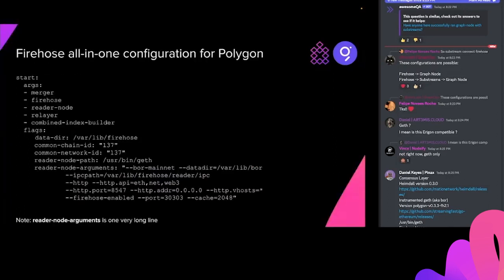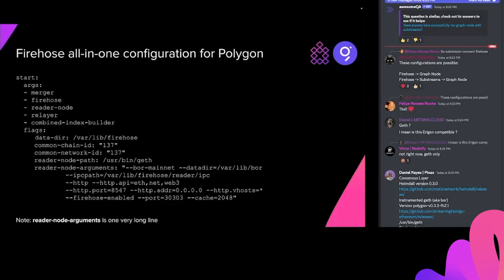Okay, so here's the config. Very, very complicated. Not. This is just one YAML file, which has all the configuration you need to run Firehose. If you create this YAML file, put this in it, and start Firehose, everything works. That's it. End of discussion. Great, we can finish early. No, kidding. Okay, let's look at it one piece at a time here.